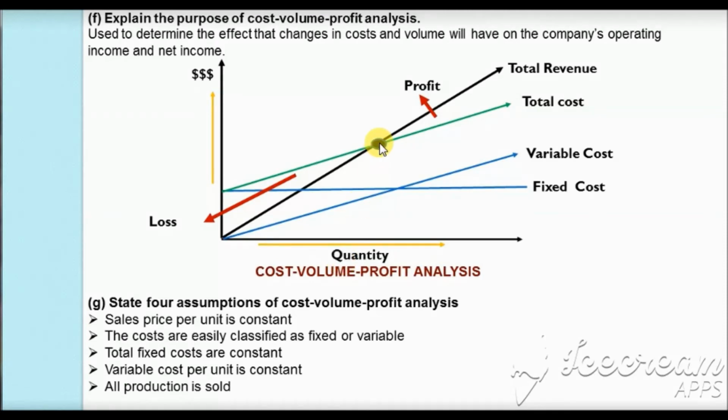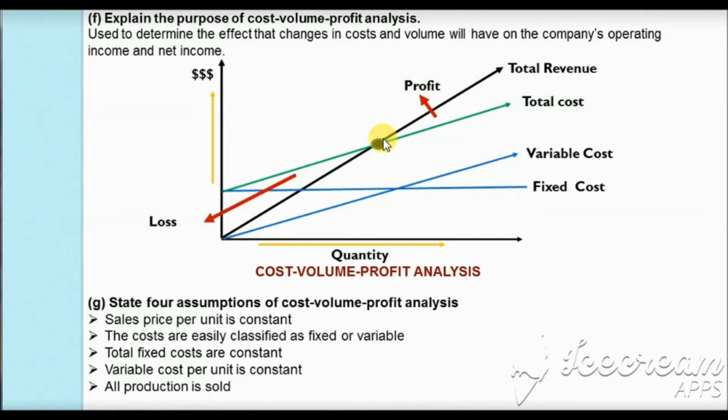Here, if you see this point which is called the break-even point, if the company is able to produce and sell the required volume of quantity to reach this point, then the company is neither making a profit nor a loss, since it is able to cover all its fixed as well as variable costs. At this point, there is no profit, no loss, and below this point, if the company is producing and selling any quantity below this break-even level of output, then the company will face a loss as it is not able to cover all its costs, and it will have a negative operating income as well as a negative net income.